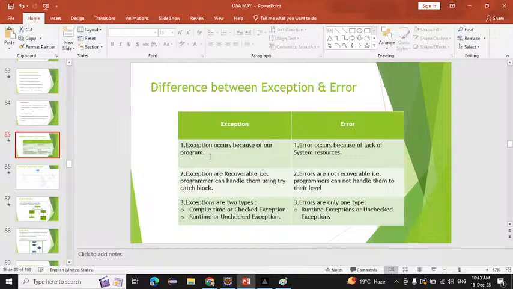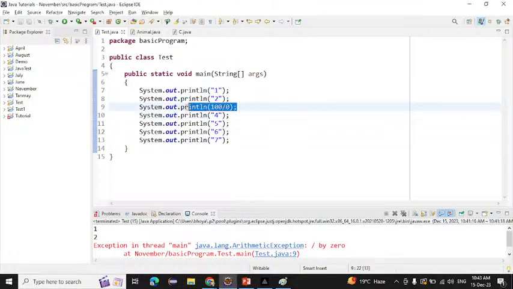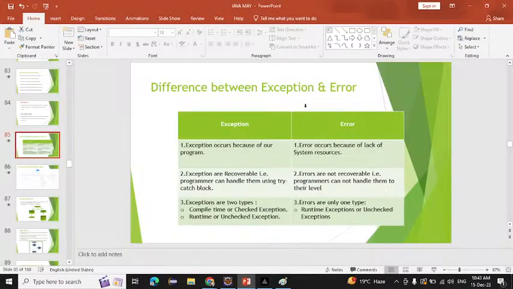An exception occurs because of our program, and an error occurs because of lack of system resources. Why will the exception occur? Because of our program, here we have divided 100 by 0. Suppose what is meant by error? Suppose I want to print something, but the printer is not there. Why does the error occur? Because of lack of system resources. So error occurs because of lack of system resources, but exception occurs because of our program.